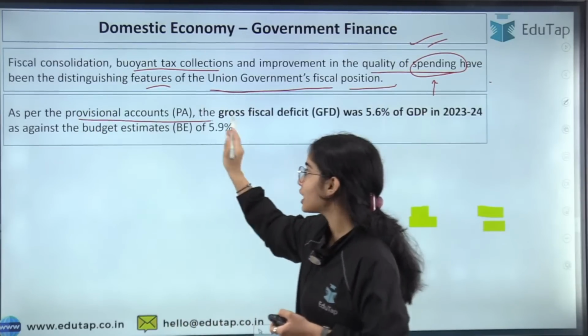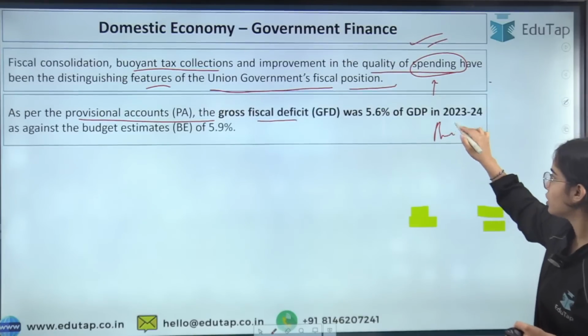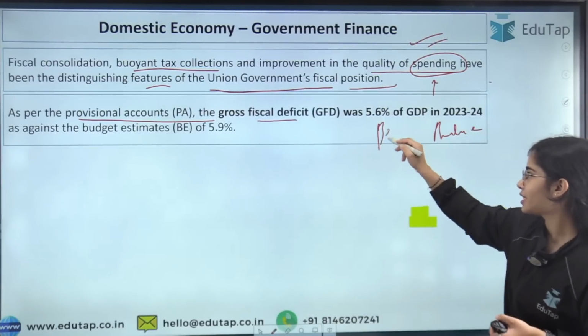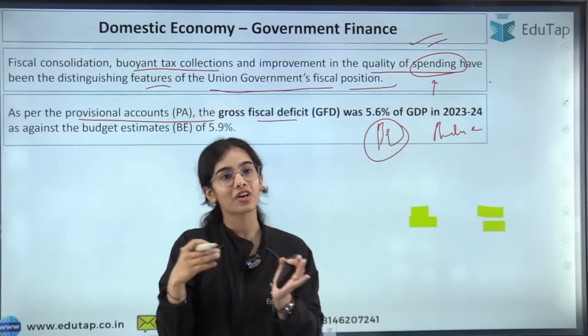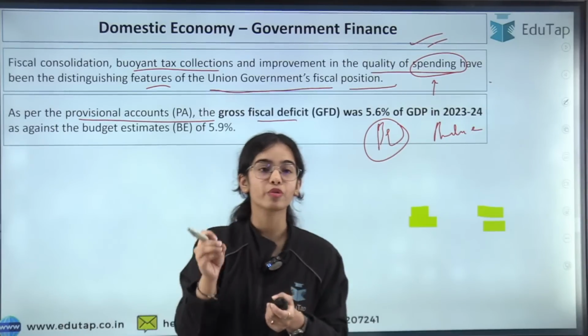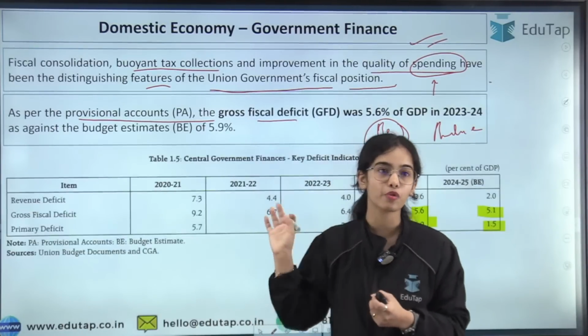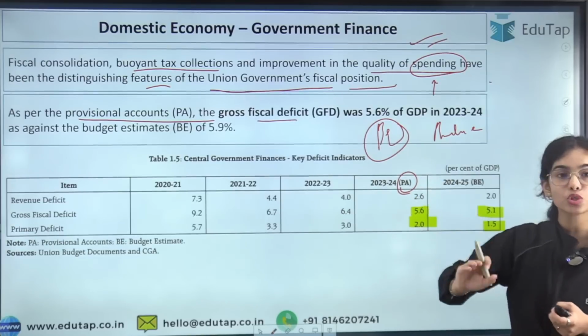As per the provisional accounts, so in the budget also, there are the budget estimates that are released during the presentation of the budget. Then there are the revised estimates. Then there are the provisional accounts. So right now the provisional accounts for 2023-24 have been released. Provisional accounts means that this is the most recent data.